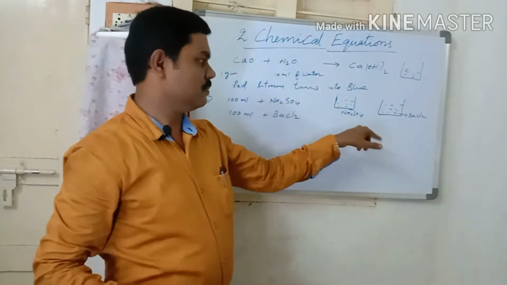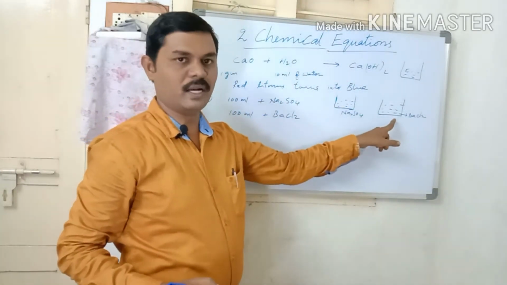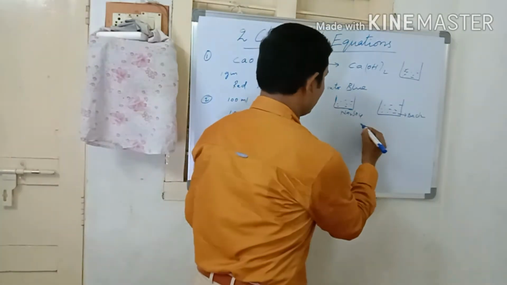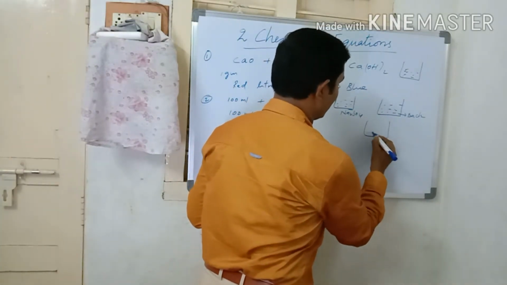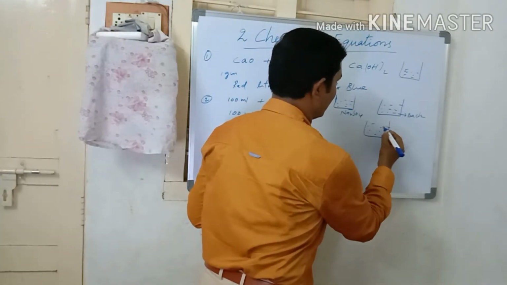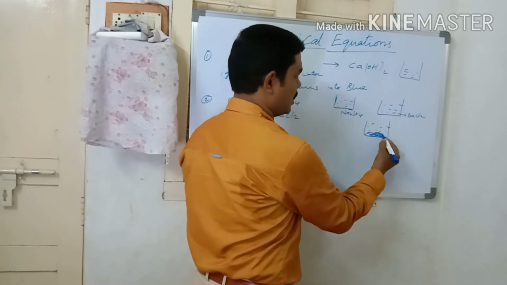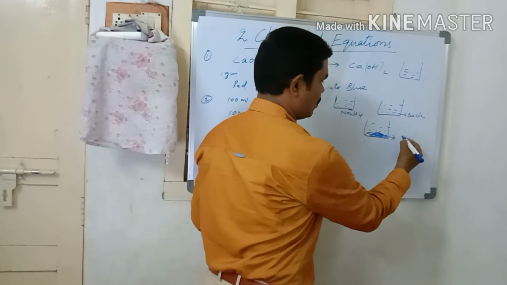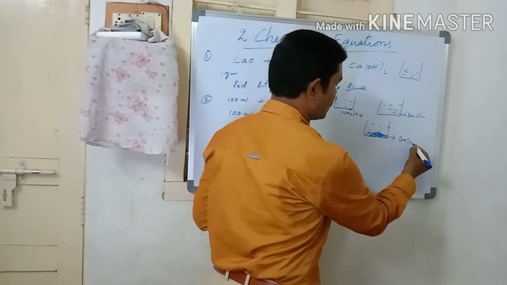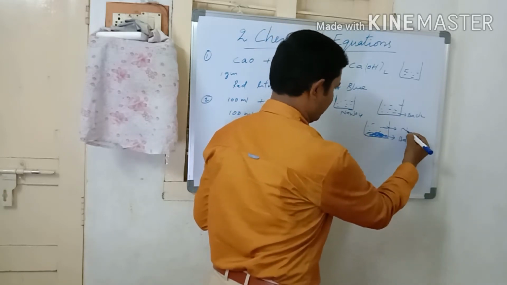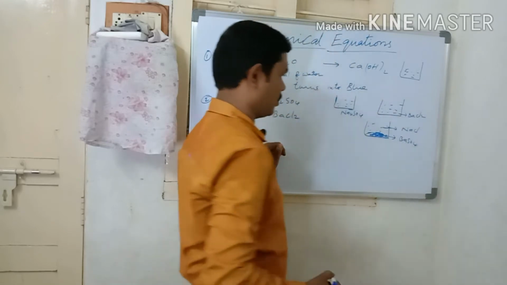If you mix the sodium sulfate solution into the barium chloride, a new solution is produced, and an undissolved precipitate will be produced. This undissolved substance is called barium sulfate, BaSO4, and sodium chloride is also produced.